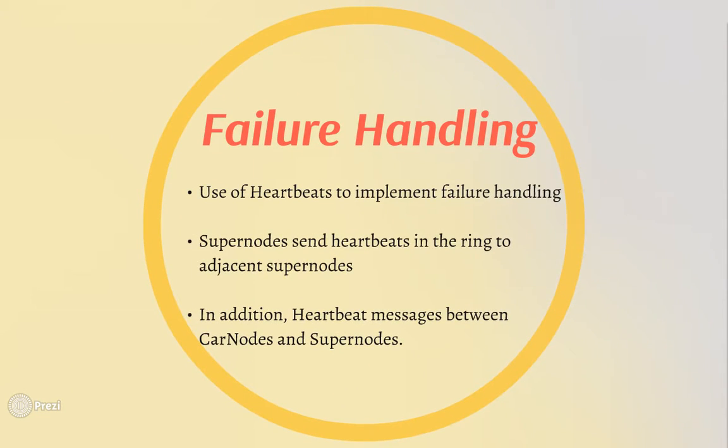We have some failure handling as well. The supernodes are arranged in the form of a ring, so they constantly send heartbeat messages among themselves. Once a supernode stops receiving these heartbeat messages, the node failure is detected by its adjacent node. This adjacent node starts the failure handling process by sending a repair message in the form of a token. There are heartbeat messages between car nodes and supernodes to detect failure.